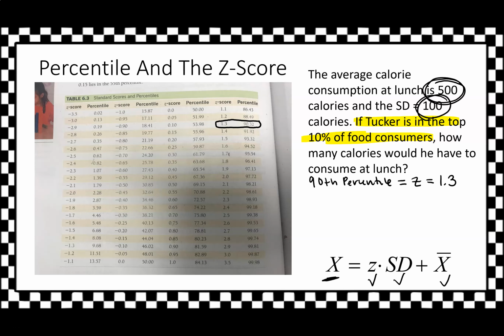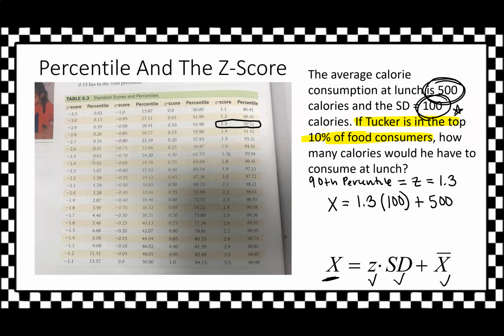So my x, the amount that Tucker has to consume at lunch to be in the top 10% or to be in the 90th percentile, is going to be my z-score, which is 1.3, from the chart, times my standard deviation of 100, plus my average, which is 500.